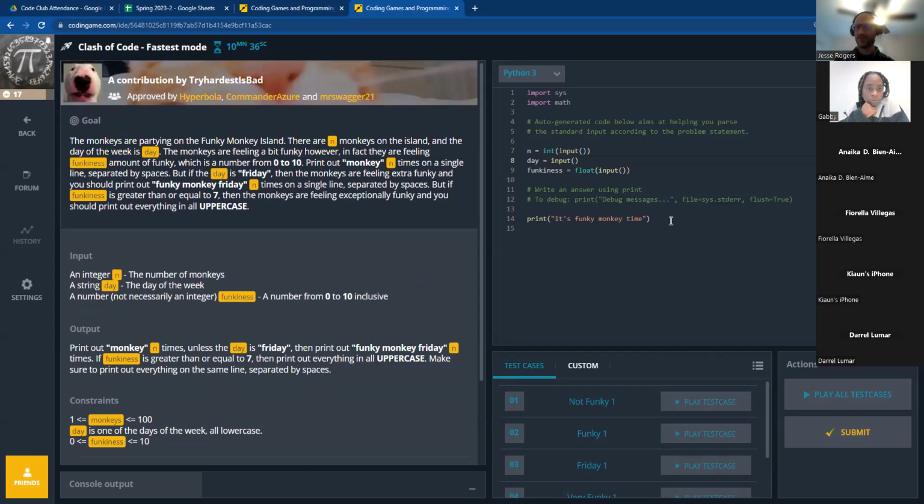So let's see if we can pass some of these test cases. Anybody have an idea of what I should print out here, or what logic I should start with? What are some ideas? Let me kick it to you guys.